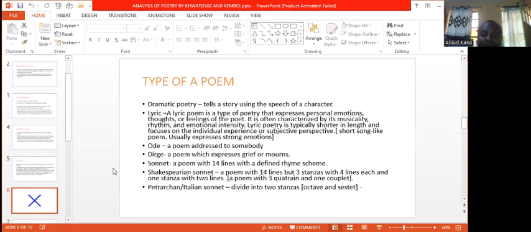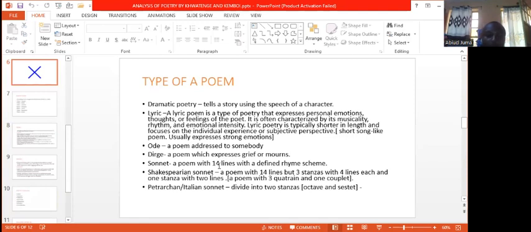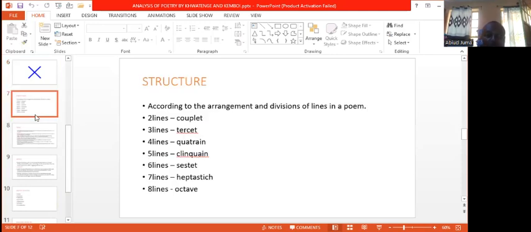A Shakespearean sonnet is a poem with 14 lines, but with 3 stanzas, each stanza having 4 lines, and one stanza with 2 lines, which we can term a couplet. A stanza with 2 lines can be called a couplet. So a poem with 3 quatrains and 1 couplet is the Shakespearean sonnet. And we also have an Italian sonnet, which is divided into 2 stanzas. So apart from that, after knowing the type of poem, next we go to the structure of a poem.